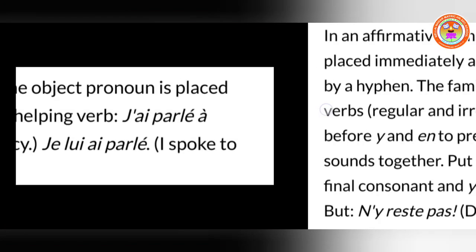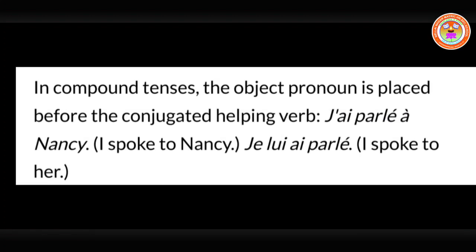Next one, in compound sentences, the object pronoun is placed before the conjugated helping verb. So here you can see, je parle à Nancy, I speak to Nancy. But here what happens, I spoke to Nancy, je lui en parle. Je lui en parle means I spoke to her. So here the indirect object is used before the conjugated verb.